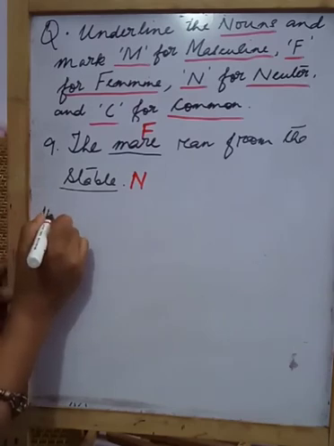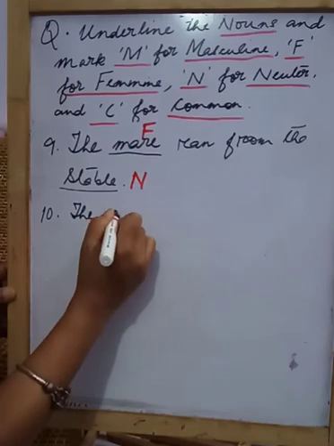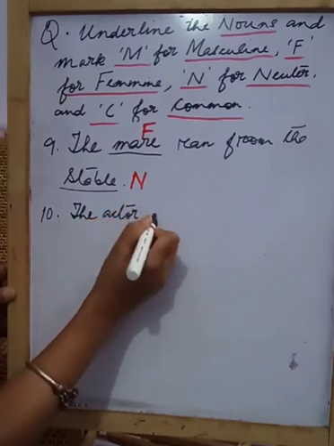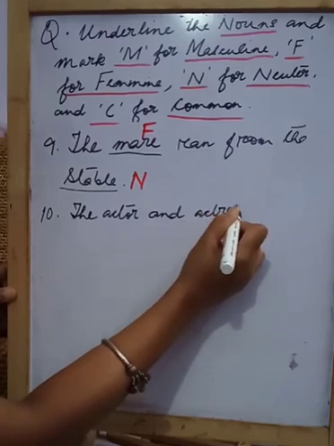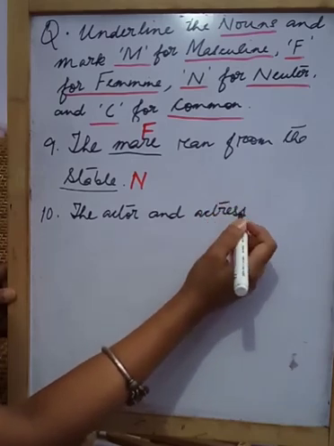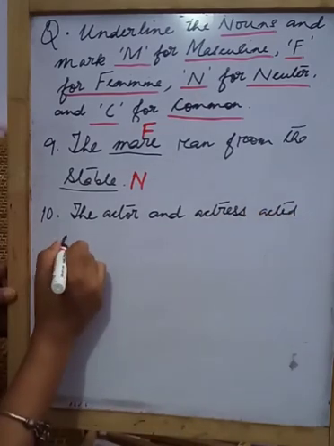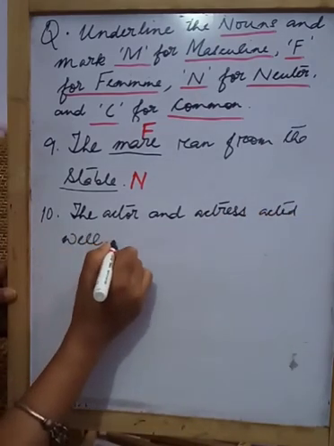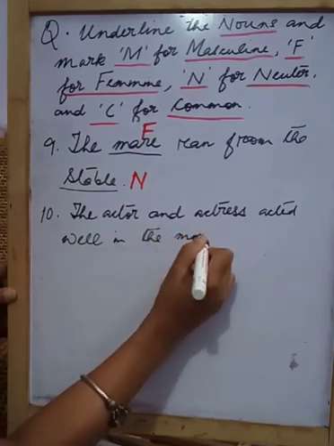Number 10. The actor and actress acted well in the movie.